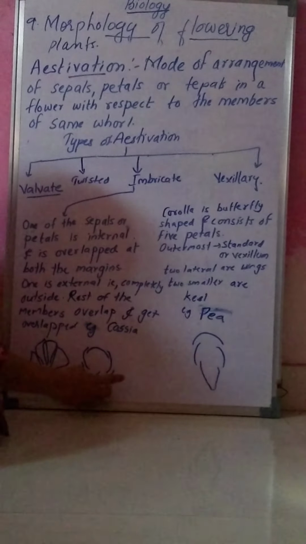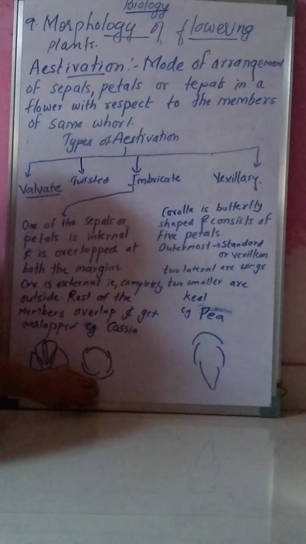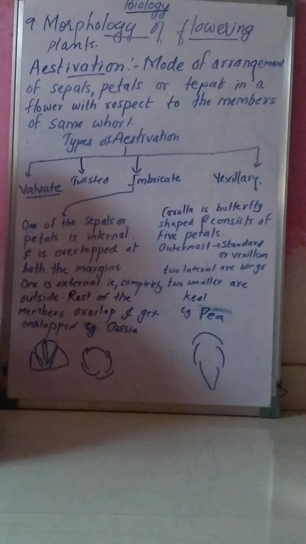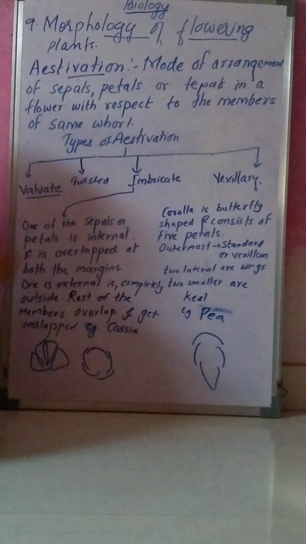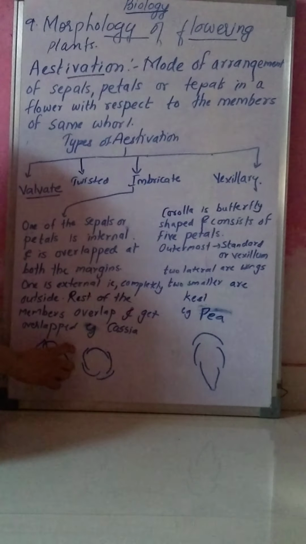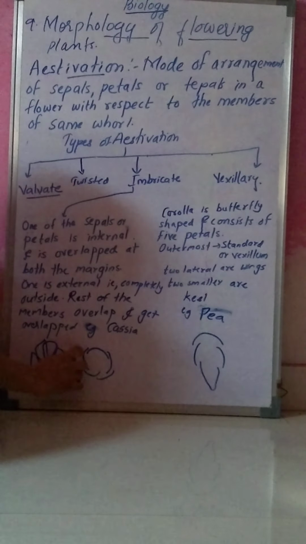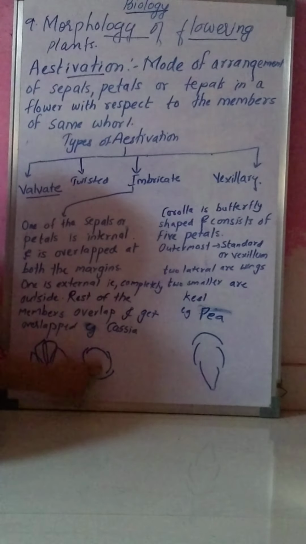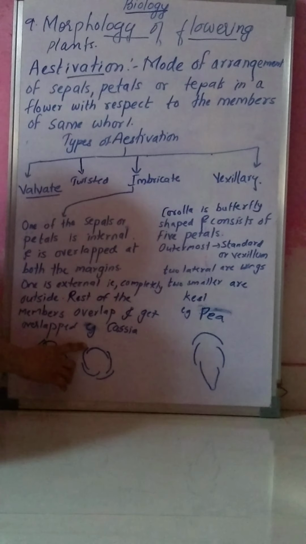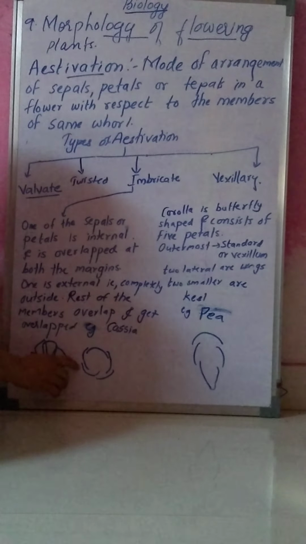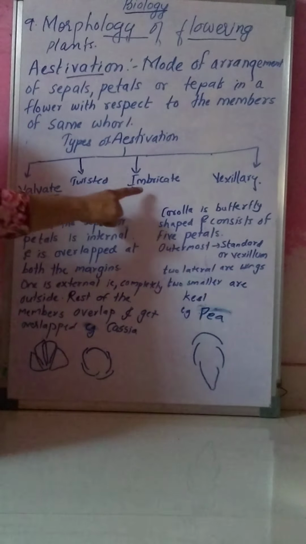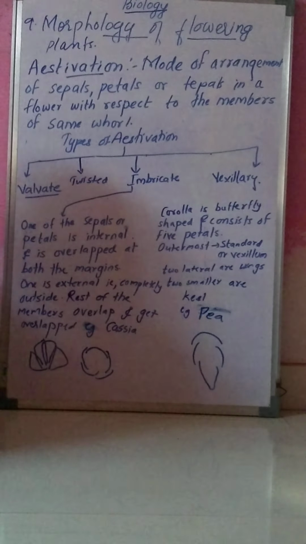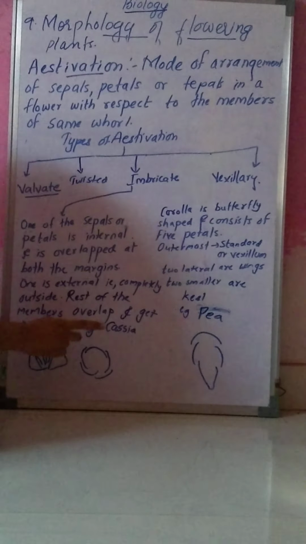Then one of the sepals or petals is totally outside, completely outside. And the other members overlap each other, means one margin of a member is outside, the other is inside. This type of aestivation is known as imbricate aestivation, and it is found in Cassia.